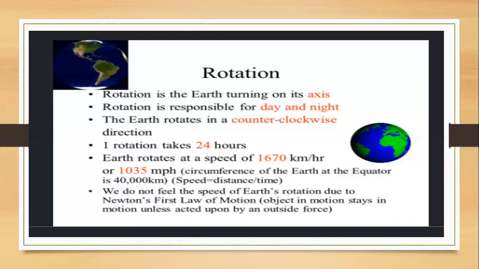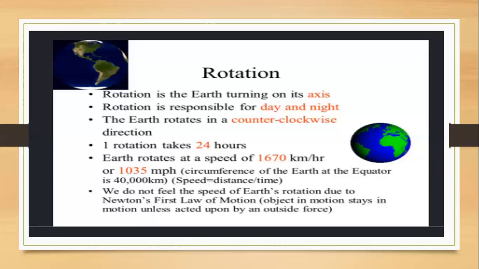First, rotation is the earth turning on its own axis. Just now I have explained that the earth moves around its own axis. Why is rotation necessary? The change of day and night is because of rotation.